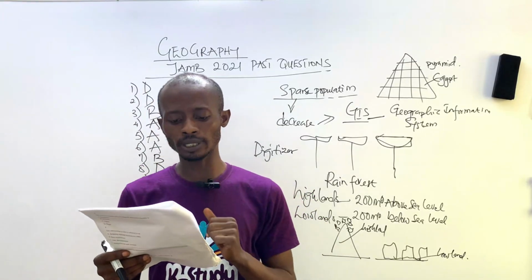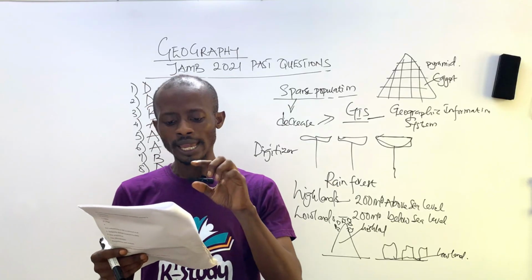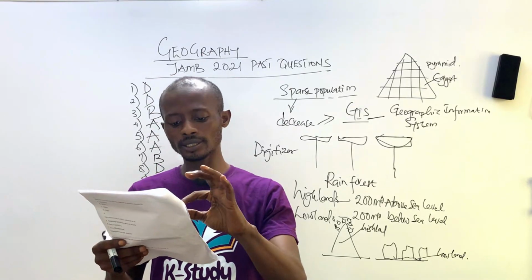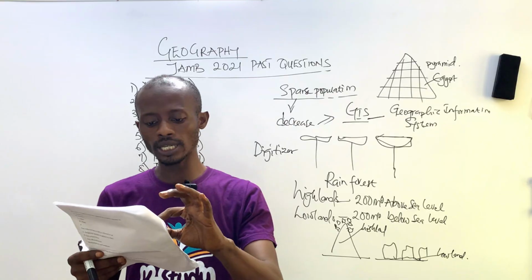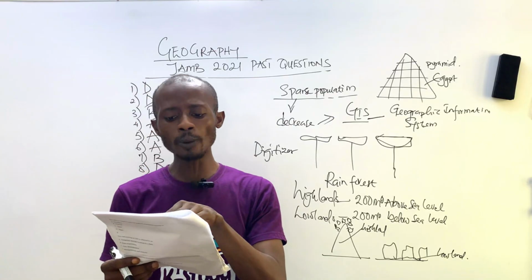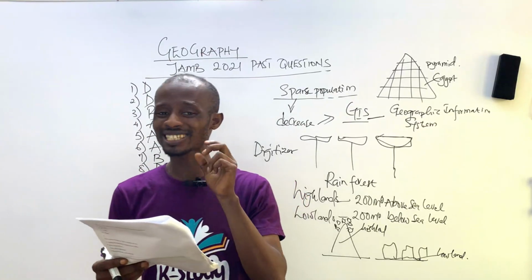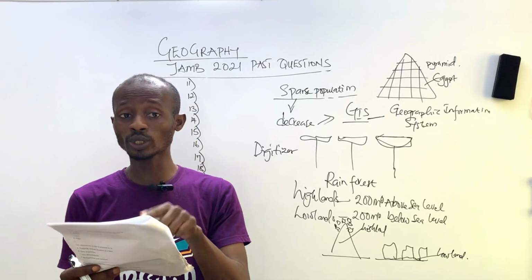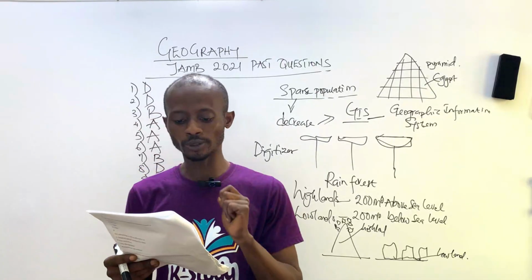This question number 9, except here, that means every other area. Here is a crude oil production in Nigeria except one. That's exactly what this question is talking about, except one.